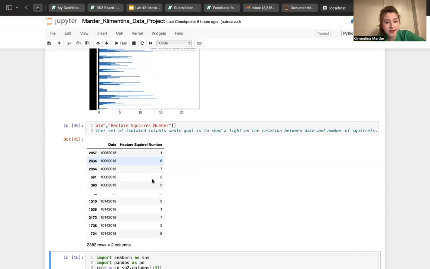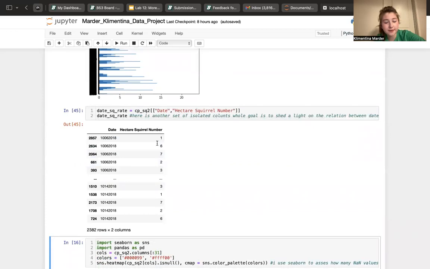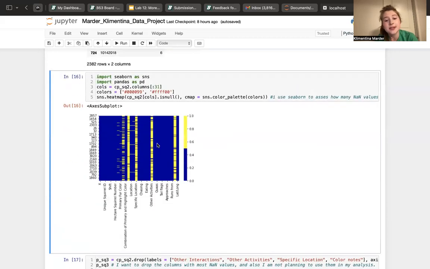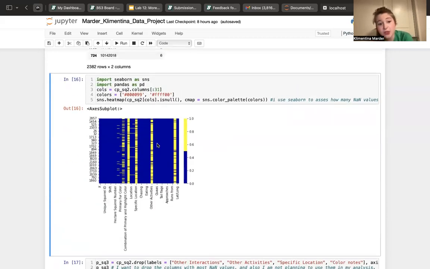That's just another piece of data that I made, which takes the date and the number of squirrels, and also kind of sheds light on this relationship. And then I decided to check if my data has NaN values.